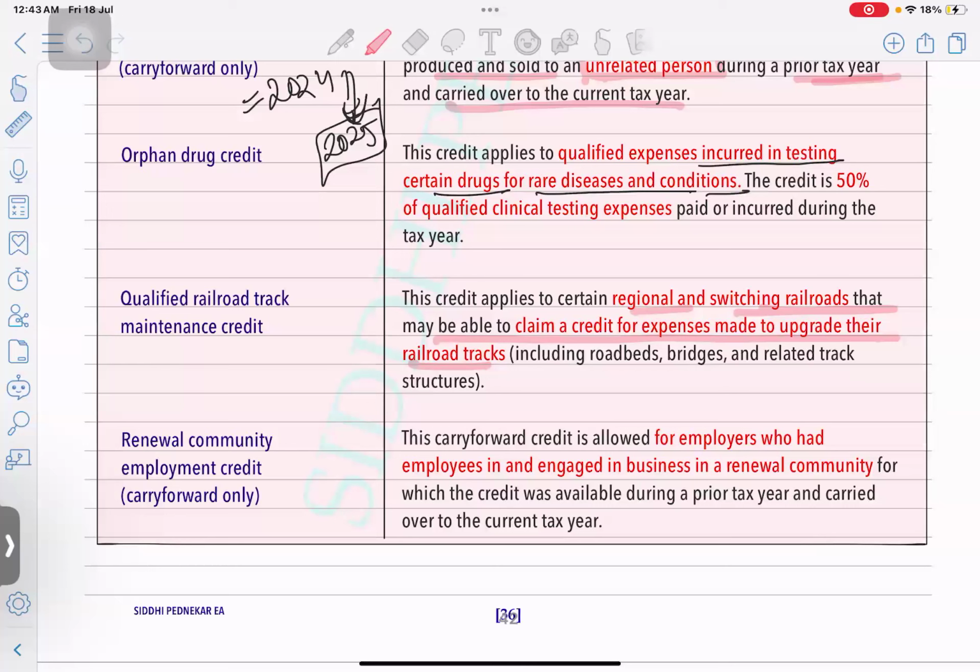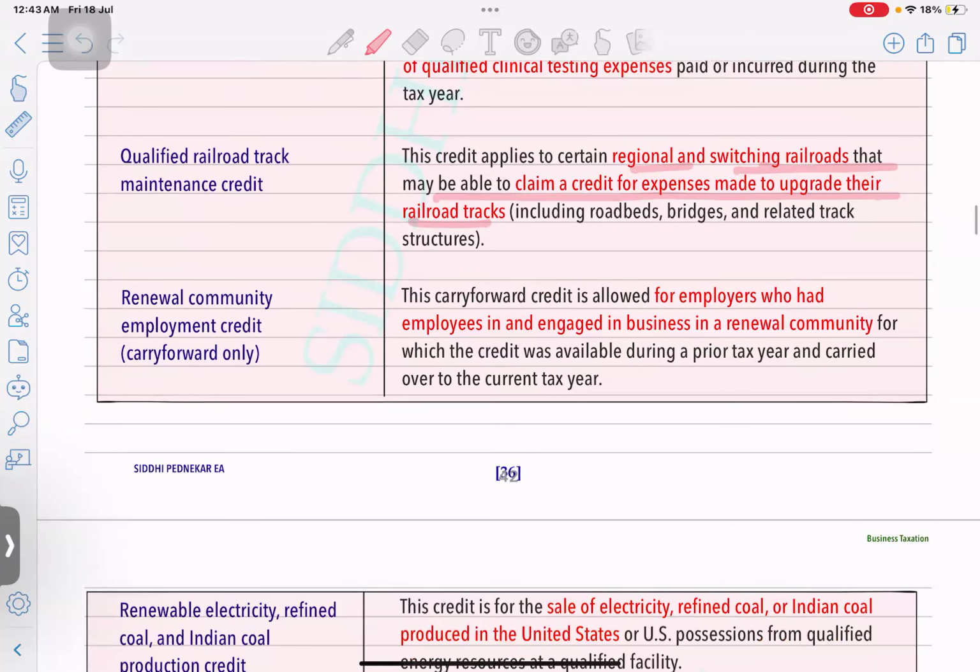Okay, it's your internal business related infrastructure which you are going to upgrade. In that situation, you are allowed to take a credit of expenses which you have incurred to upgrade the railroad tracks. Okay.